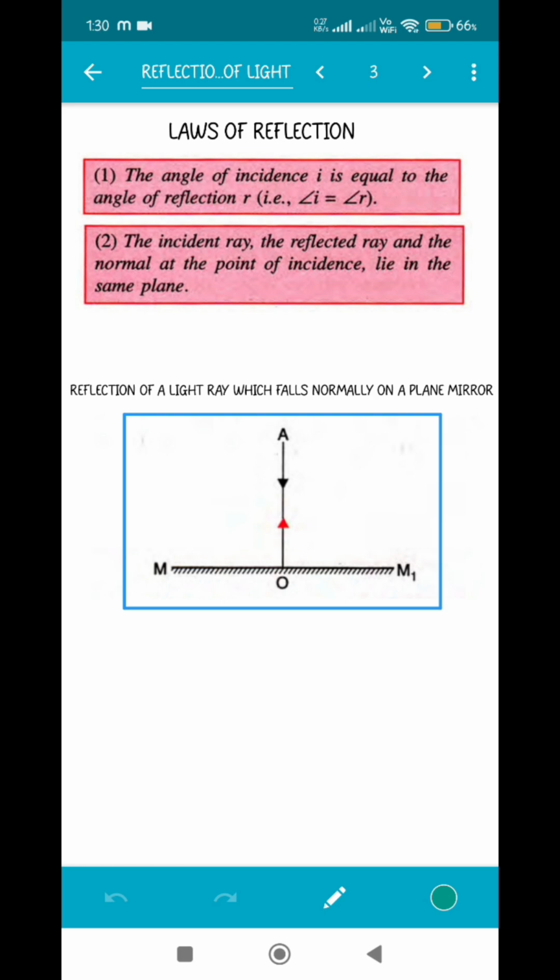Reflection of a light ray which falls normally on a plane mirror. Normally doesn't mean like normally. Normally means at 90 degree. So what happens if a ray is moving at an angle of 90 degree?